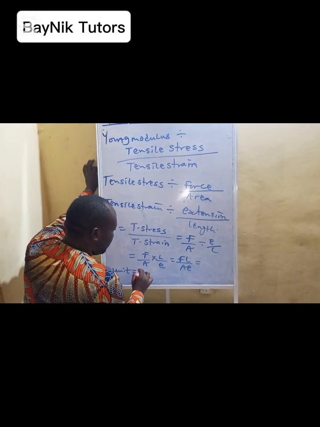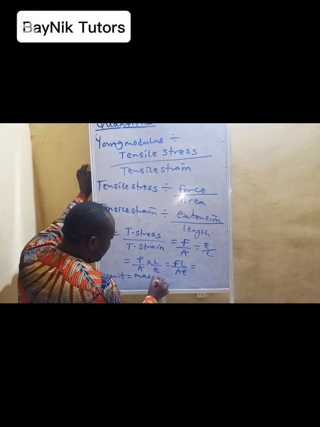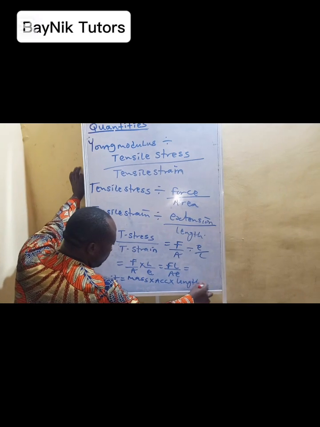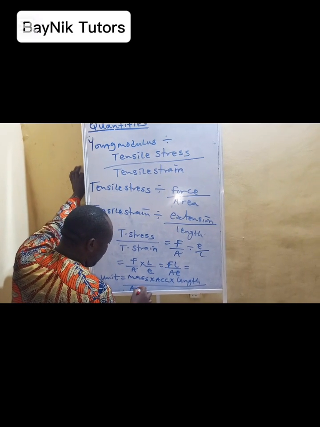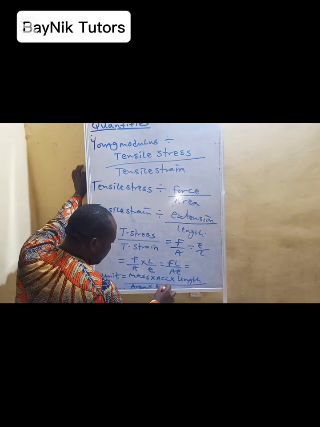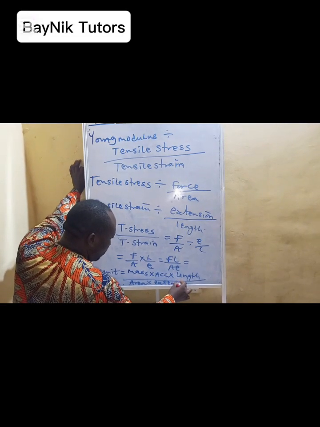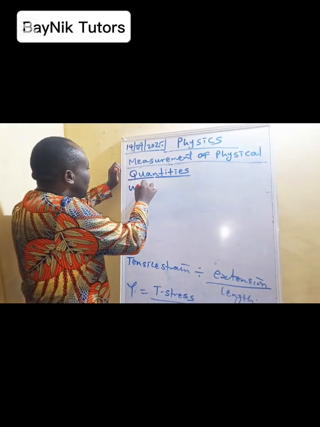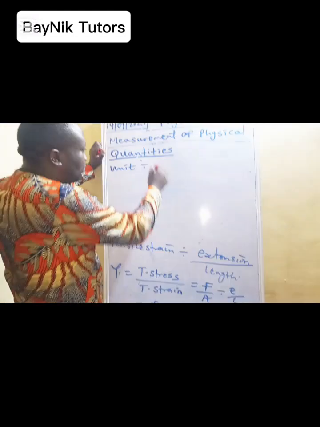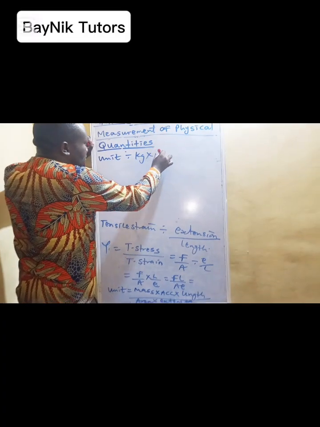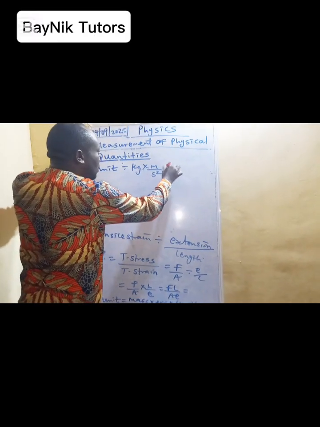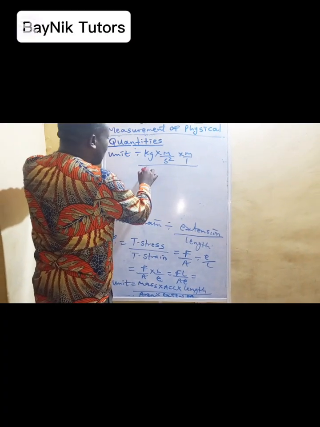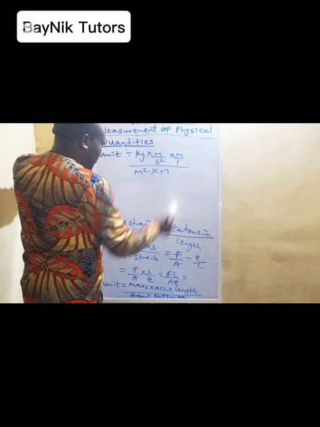So force is mass times acceleration, times length over area times extension. Of the unit, the mass is kilogram, acceleration is meter per second square, length is meter over 1 divided by area is meter square, extension is meter.